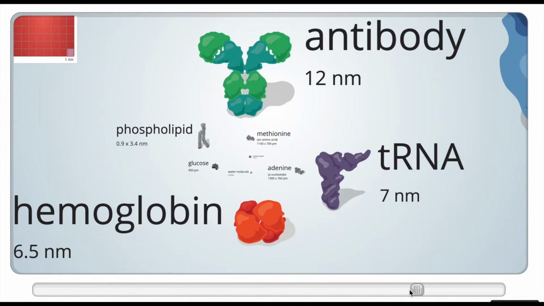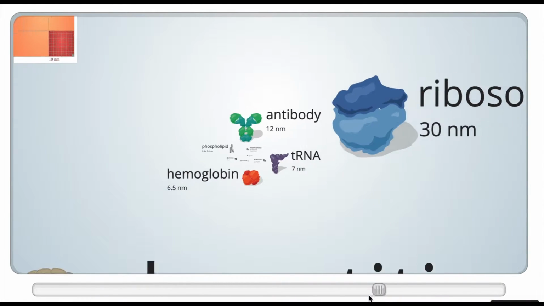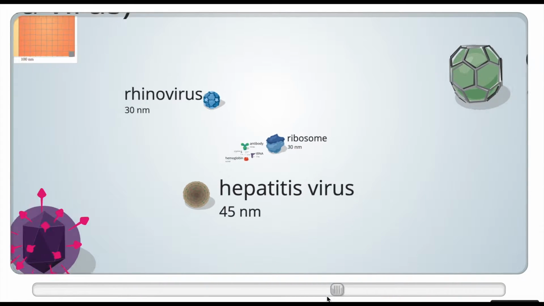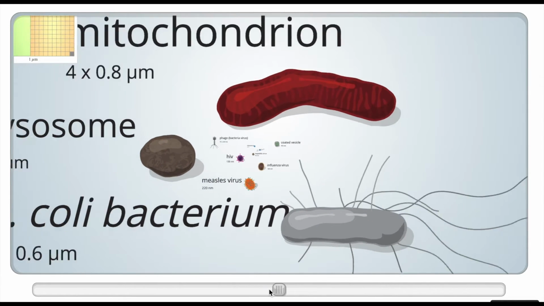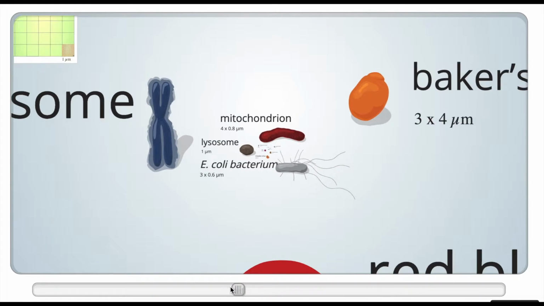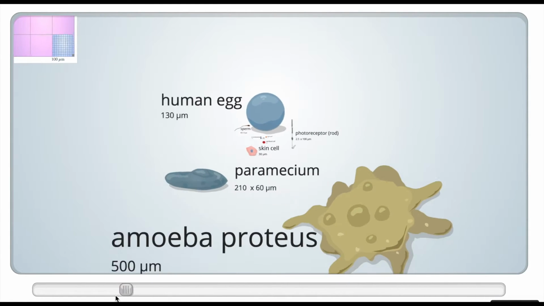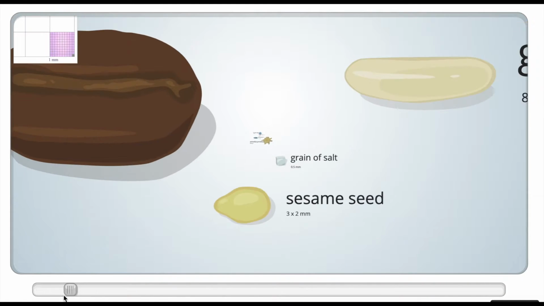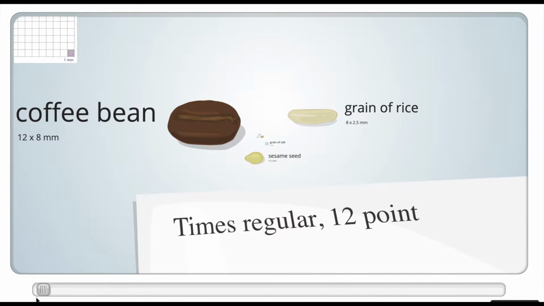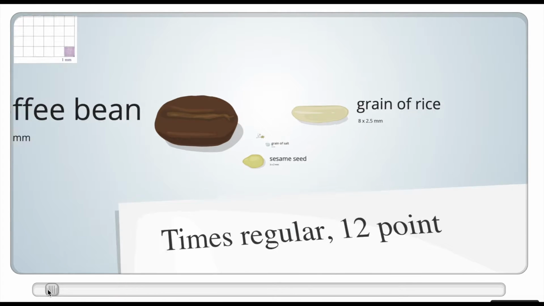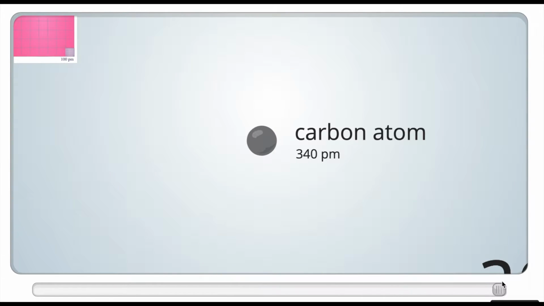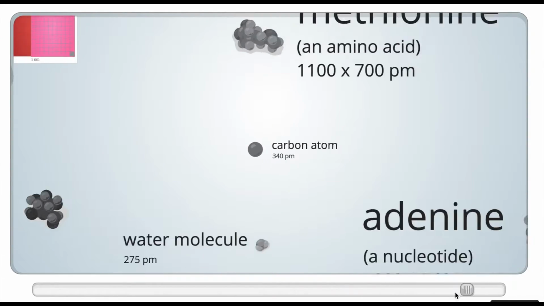But we can see that as we go through and zoom out, cells relative to other things are very, very small. But then the organelles and the macromolecules that make them up are even smaller. And we can see, as we zoom out here, how much smaller these cells are compared to our coffee bean, our 12-point font, and our grain of rice. And we can see how small carbon is compared to all of this.